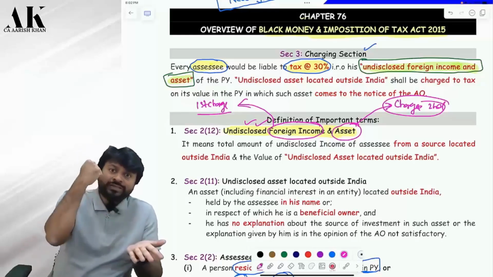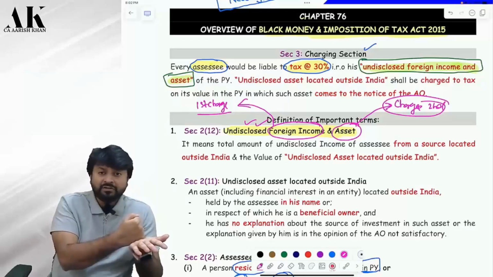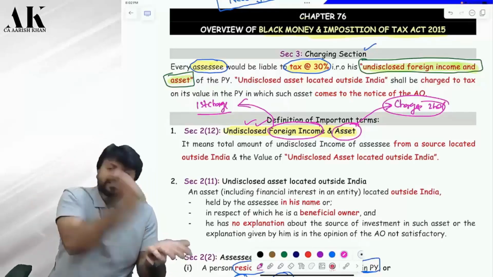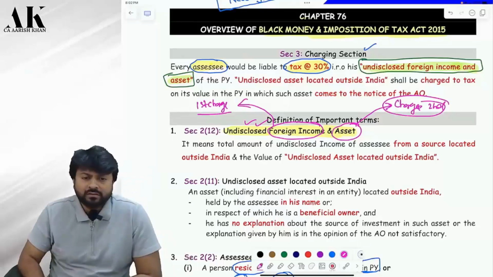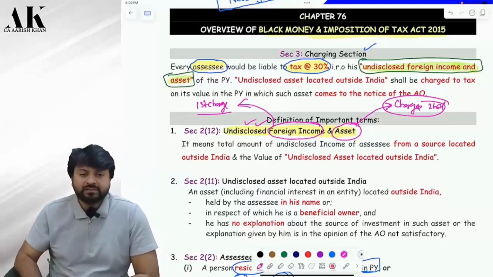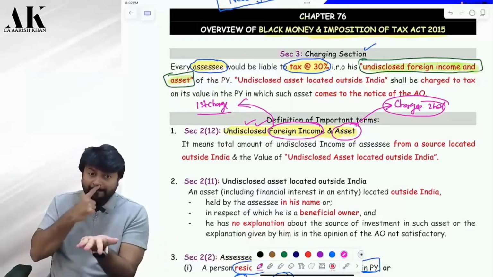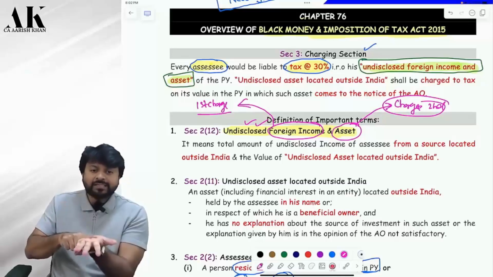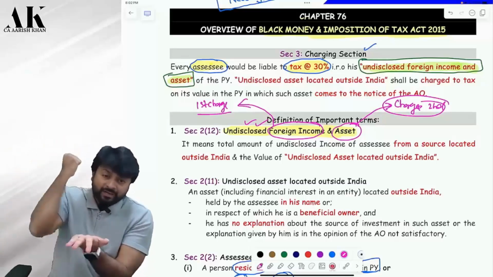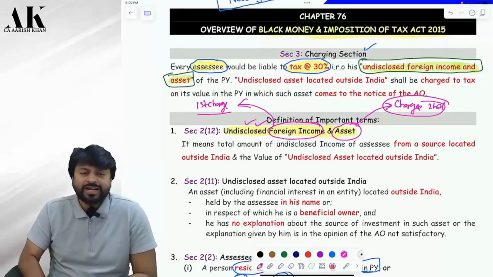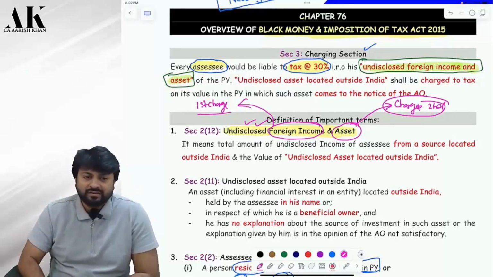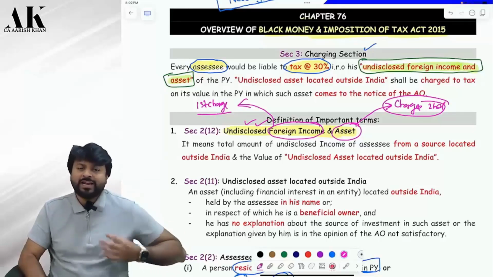And if you have not shown that asset in the ITR, that is an undisclosed asset. On that also 30% income tax will be charged. So not showing the income, the income will be subject to tax. Not disclosing the asset, the asset's value will also be subject to tax. Are you able to understand what I'm trying to say? There are two charges. The charge is not only on income, the charge is also on asset. Are you clear what I said?